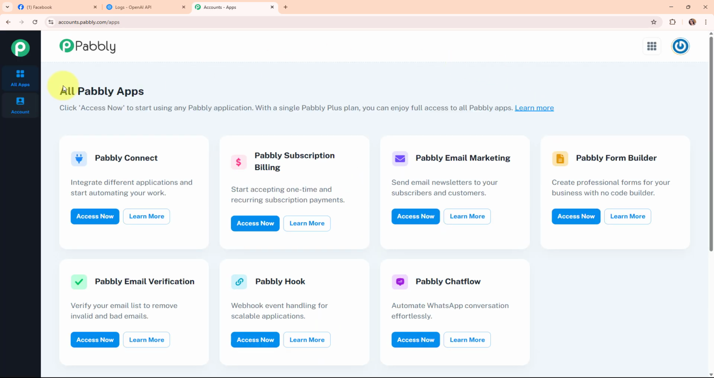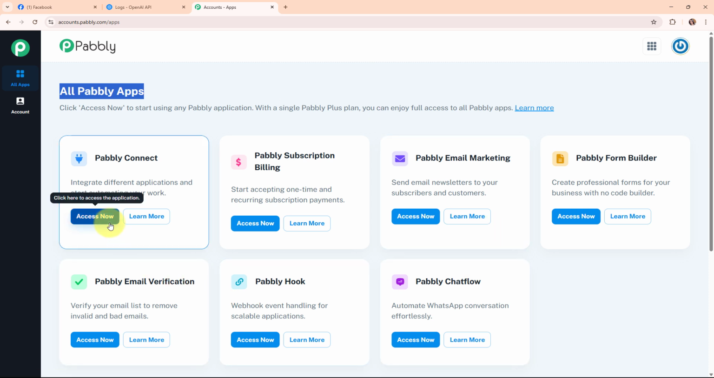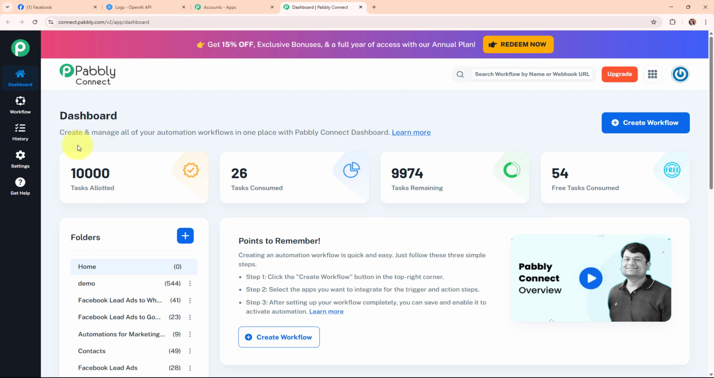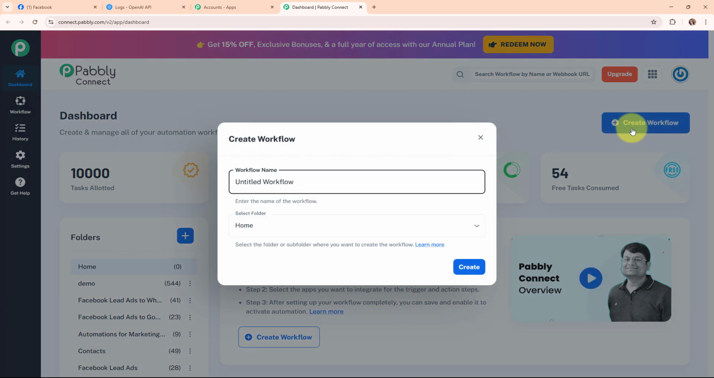Here I'm an existing user, so I'm clicking on sign in. Now after signing in, here you can see our Pabbly apps window where you can see all the applications of Pabbly. Here to integrate my applications, I'm going to use Pabbly Connect. Now this is the dashboard of Pabbly Connect, and here to build my connection I need to create a workflow first. So for that I'm going to click on this create workflow button given on the top right corner.